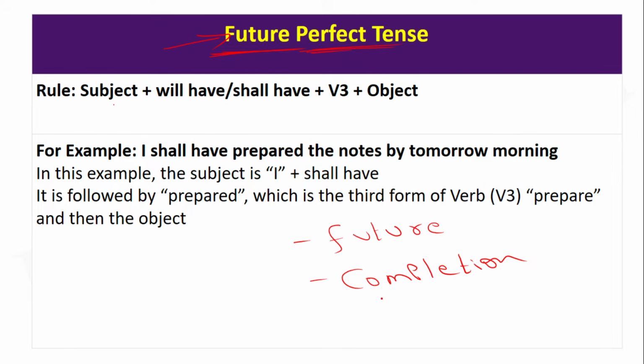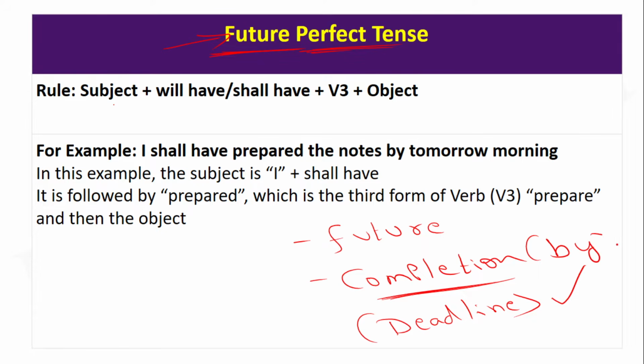You are also trying to say that this action will be completed in the future. That is why we also remember something like this: deadline. So future perfect tense talks about the future deadline of a particular action. To define that, we use the preposition by.